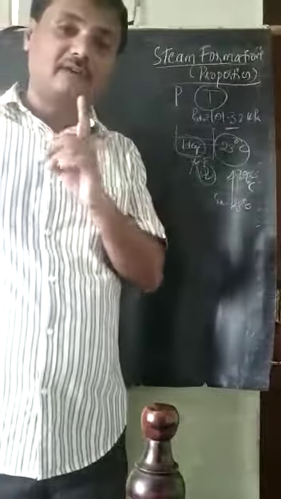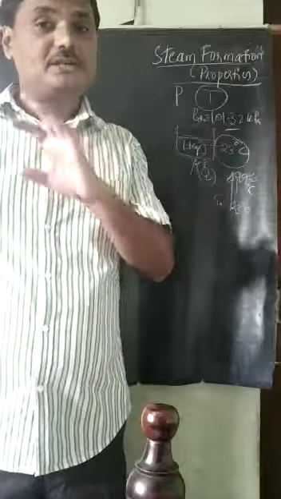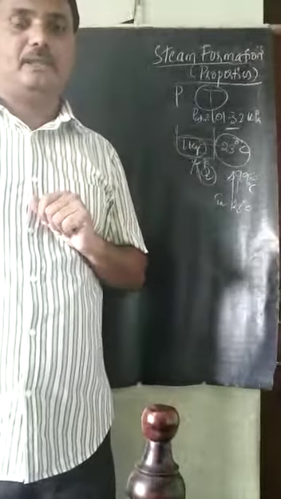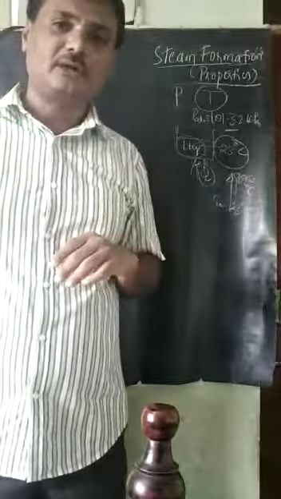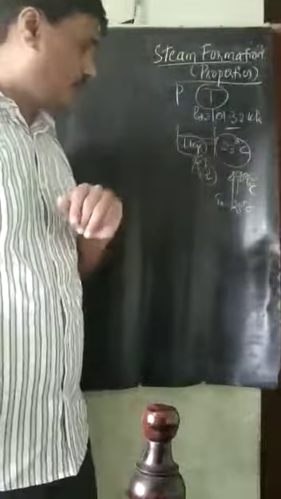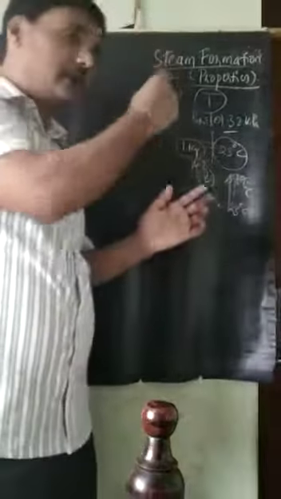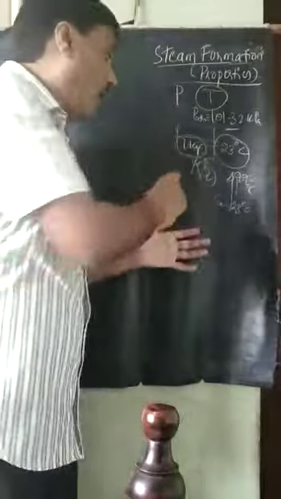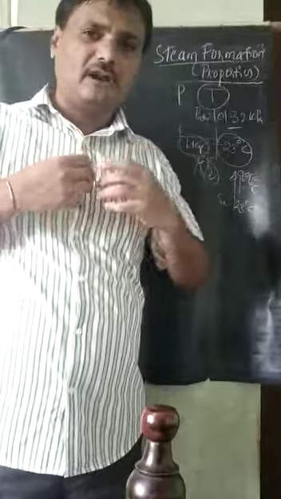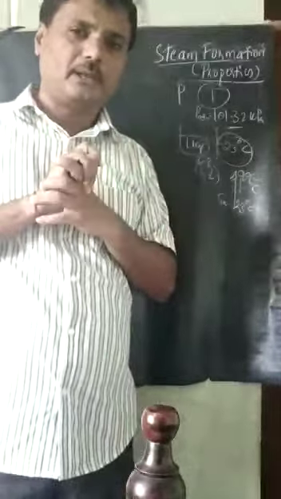That temperature or pressure is called the saturation temperature or saturation pressure. Once it reaches 100 degrees centigrade, if I add heat again, all the 1 kg of water starts converting into vapor.